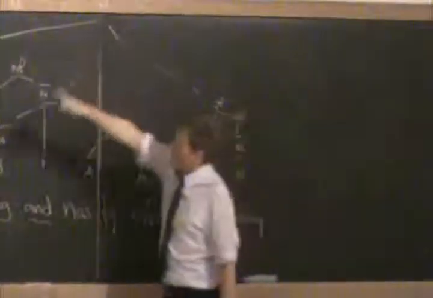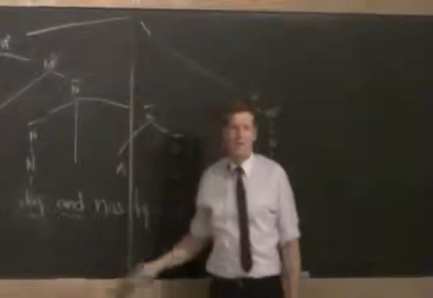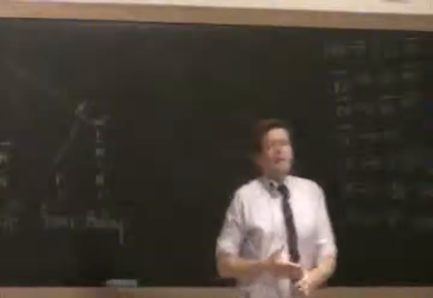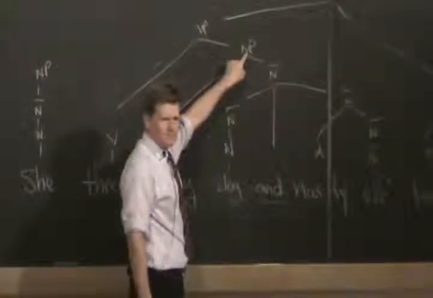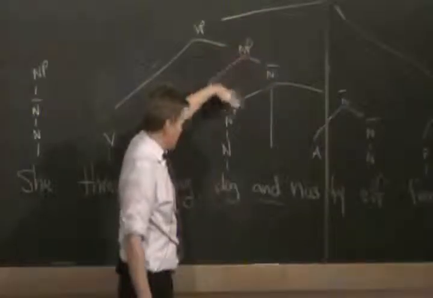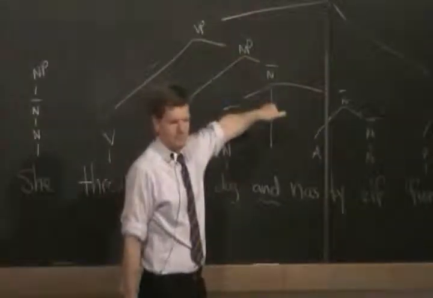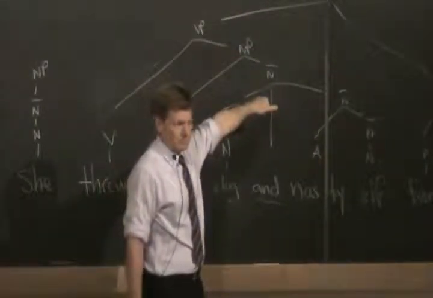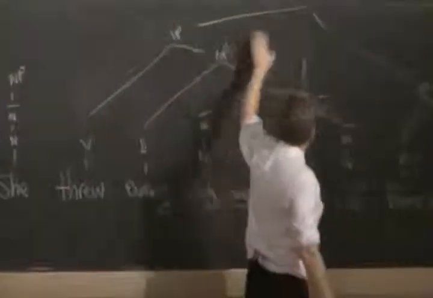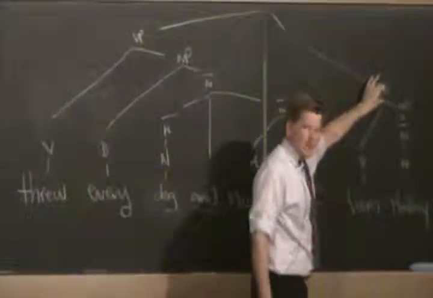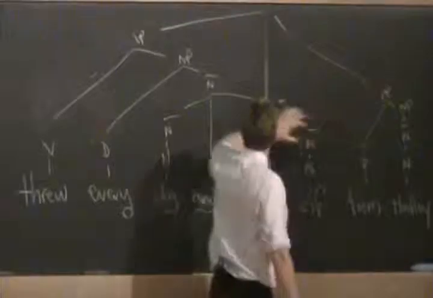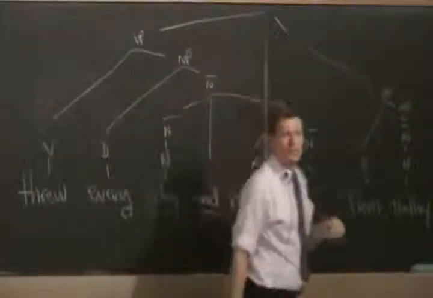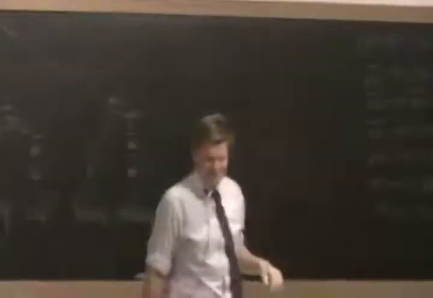So this verb phrase and that noun phrase combine to make this sentence. What does this mean? Well, here's what she threw: this thing. What is this? Every dog and nasty elf. And what this prepositional phrase is saying is it's telling you where those things were being thrown from.